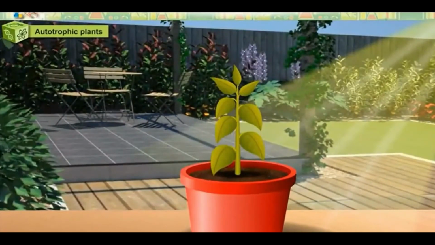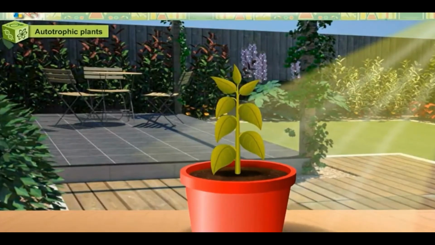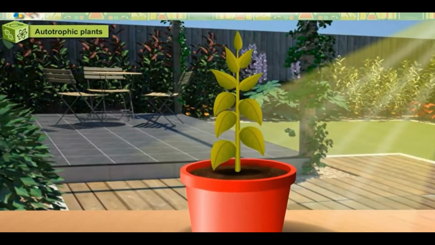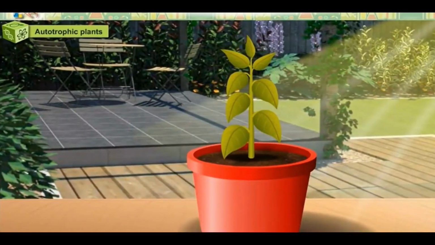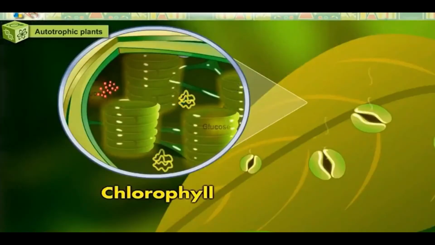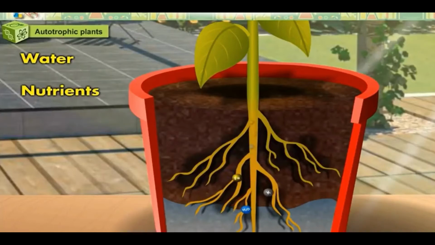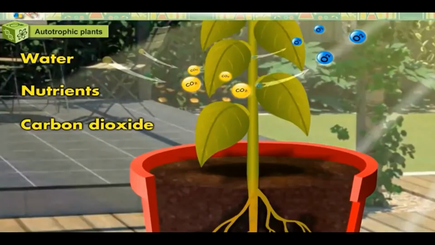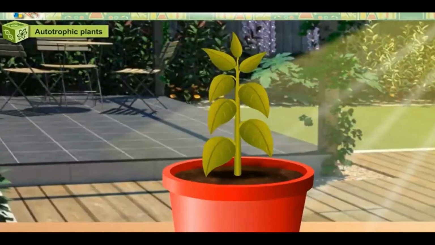Now let us know about autotrophic nutrition. How do plants produce their own food? Plants also need food for their growth. They can produce their own food with the help of sunlight and chlorophyll. Plants make their own food in their leaves using water and nutrients from the soil and carbon dioxide from the air. This process is called photosynthesis.